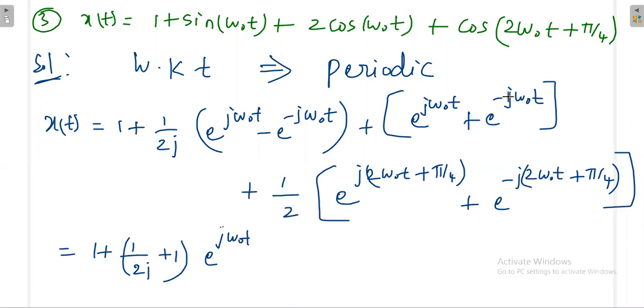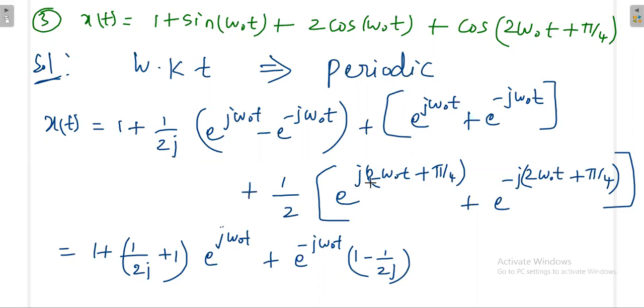Similarly, e power minus j omega naught t is common, giving 1 minus 1 by 2j.